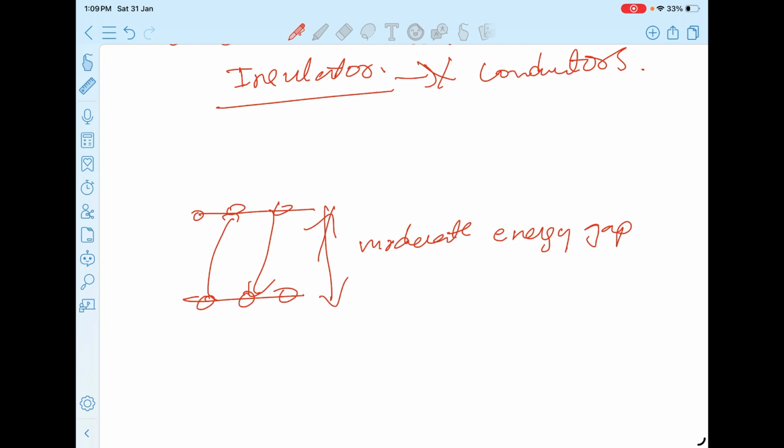And why is this property important? Semiconductors can be used as a switch. Why? If you give a voltage, then it will conduct. If you don't give a voltage, it will not conduct. Then it will act as an insulator. So there is a property to control these semiconductors. That is the reason semiconductors have a variety of applications in the current electronic world.